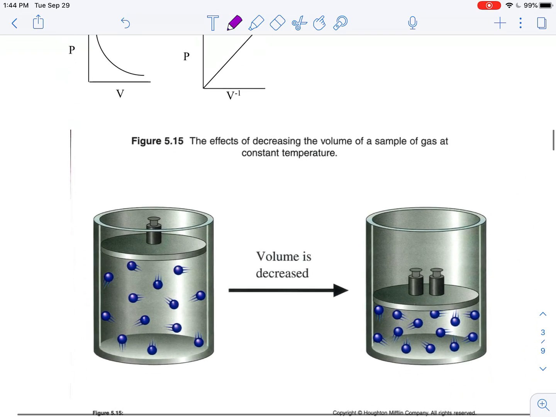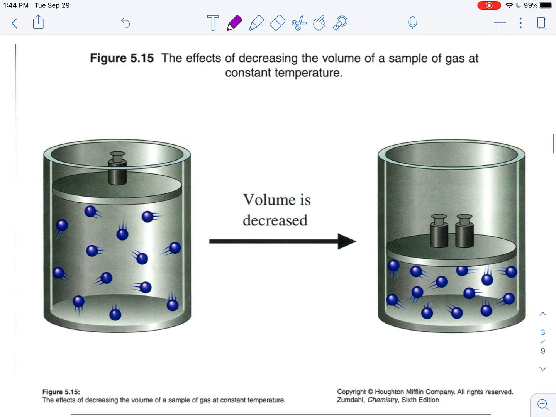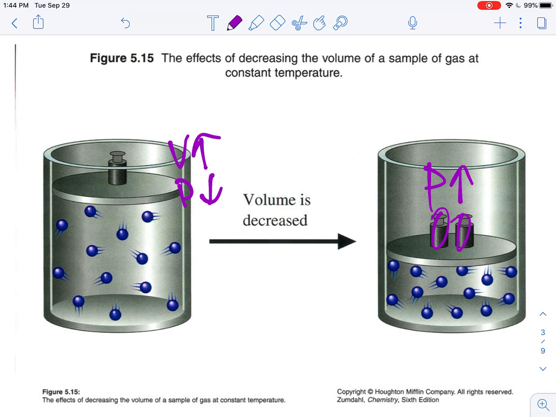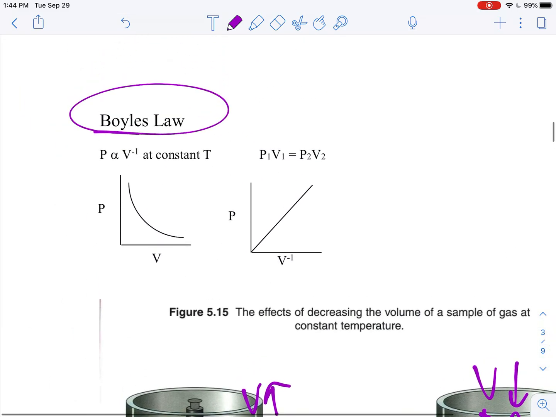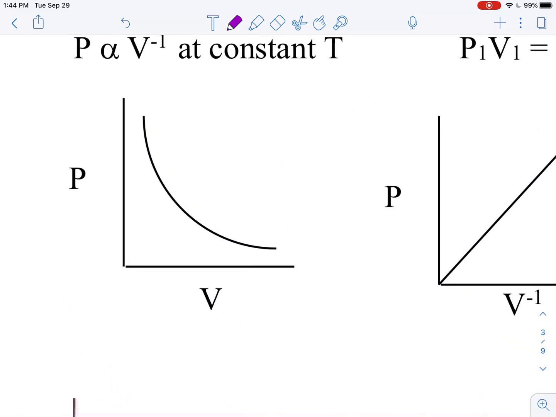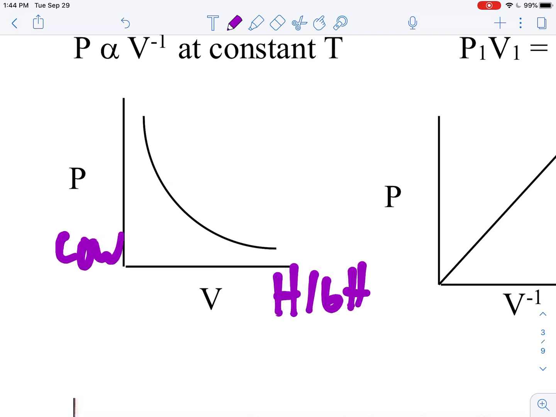Boyle's law shows that there's an inverse relationship between pressure and volume. So in this guy here, your volume is high and your pressure is low. This guy here, if you put more weight on, so you put more pressure on, you'll notice that the pressure is high, and consequently that smushes everything down and the volume is low. So consequently, for Boyle's law, you have an inverse relationship.